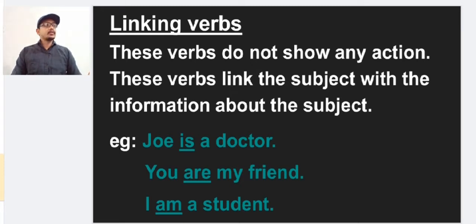Next example, I am a student. Am is the linking verb here because I is the subject and it connects the other words in the sentence, a student. So am is the linking verb here. I am a student.